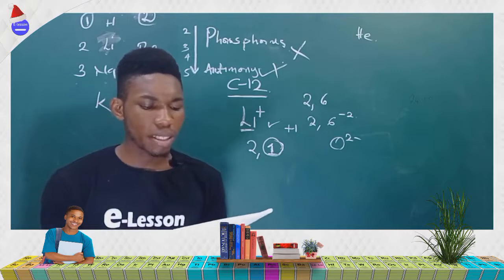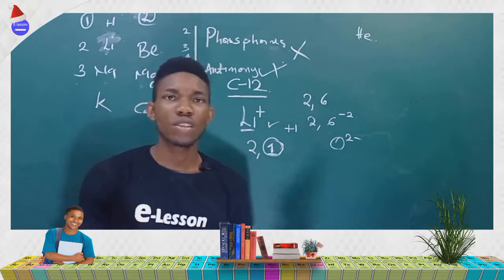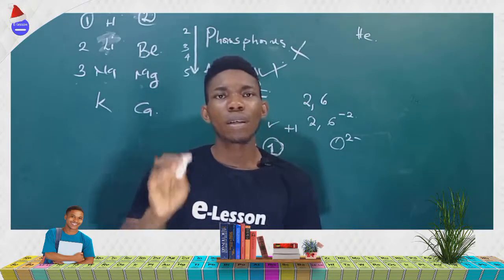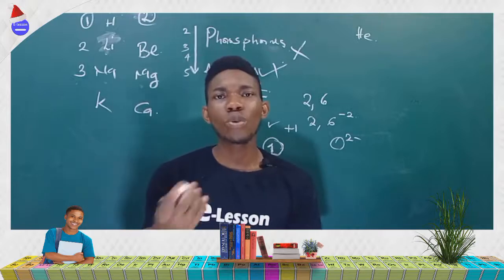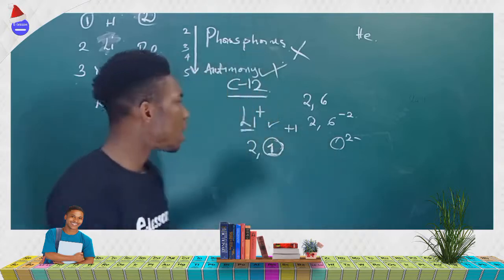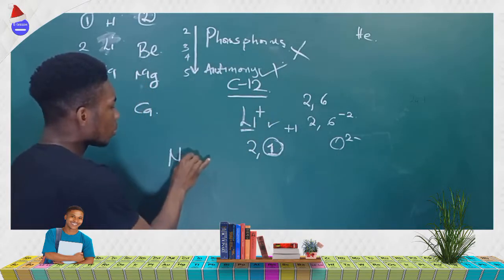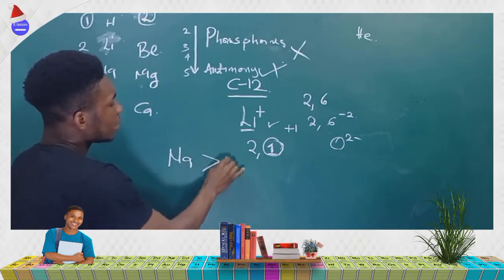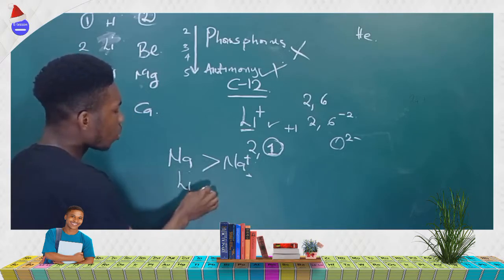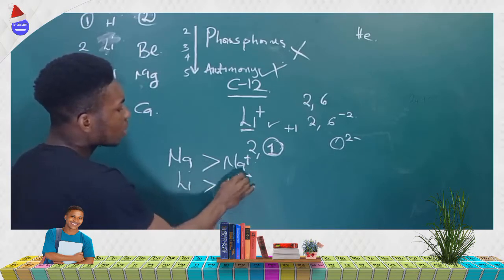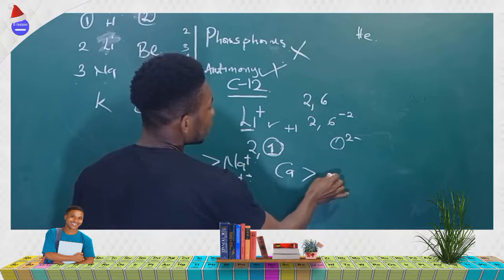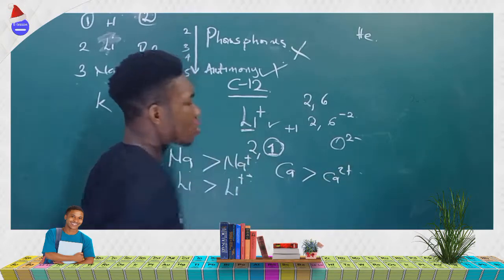The radius of sodium is larger than the radius of sodium cation. That is correct. Please take note of this. The radius of cations are smaller than those of the corresponding atom. What that statement means is the radius of, let's say, sodium is larger than the radius of the ion that sodium will form. The radius of lithium is larger than the radius of the cation that lithium will form. Same vein, the radius of calcium is greater than the radius of the cation that calcium will form.